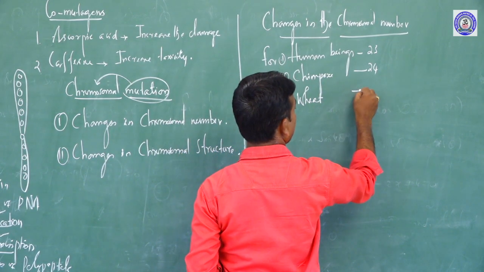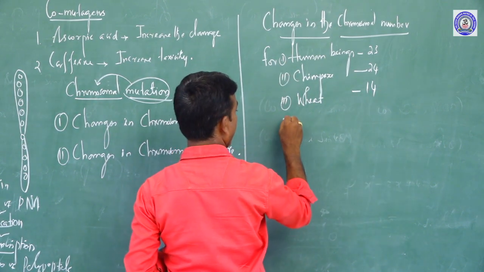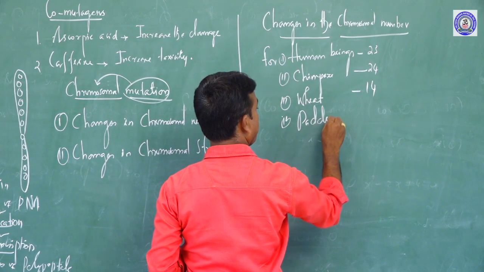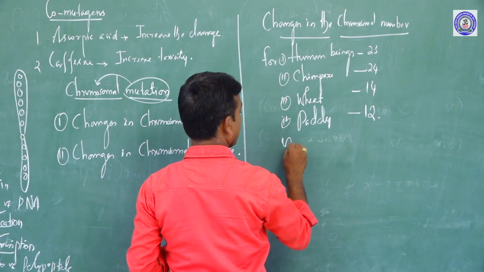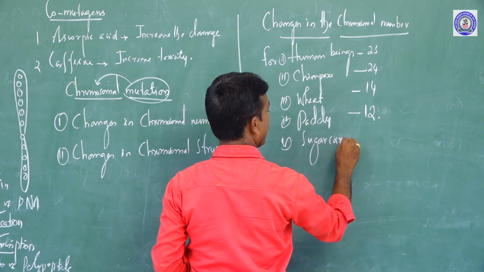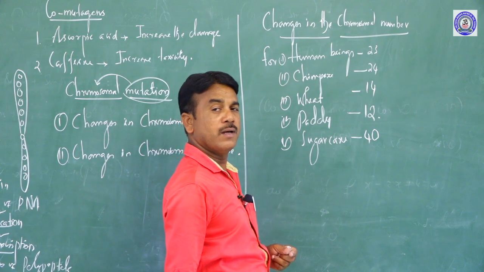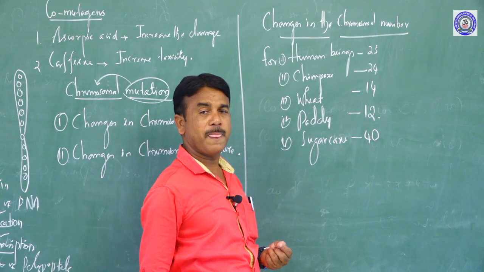Wheat, 14 pairs. Paddy, 12 pairs. Sugarcane, 40 pairs. So in the world, there exist a lot of living organisms.